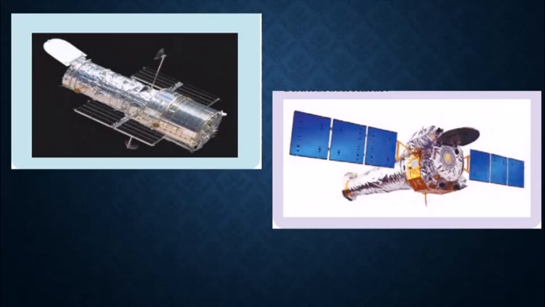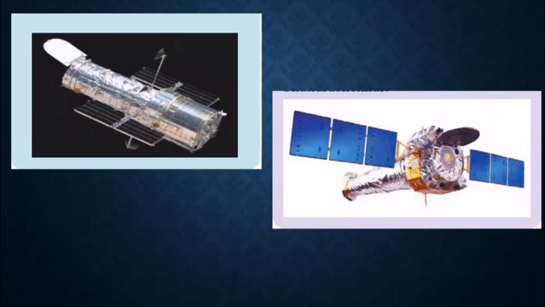It is still working and has helped us make many discoveries. It was sent in 1990 by the National Aeronautics and Space Administration, and it is an optical telescope. It has a mirror of around 94 inches and orbits the Earth at a height of 589 kilometers.